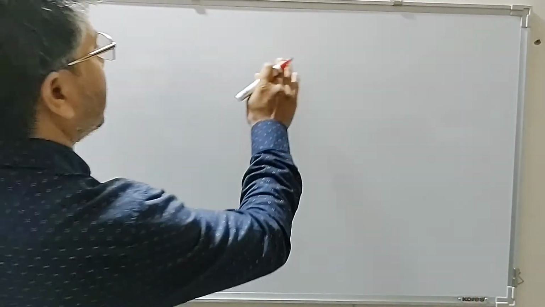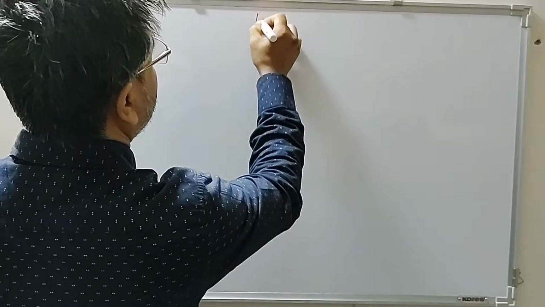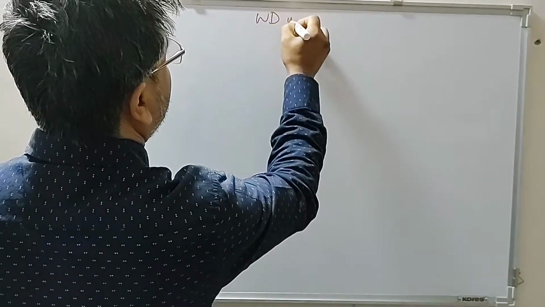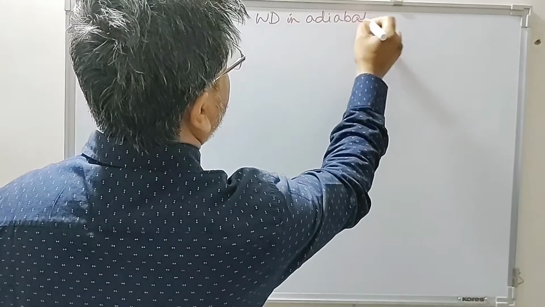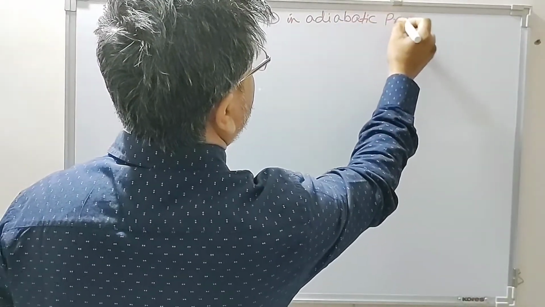Now, we are going to discuss the adiabatic process. What is the work done during an adiabatic reversible process and irreversible process involving an ideal gas? So the heading for today's discussion will be work done in adiabatic process.